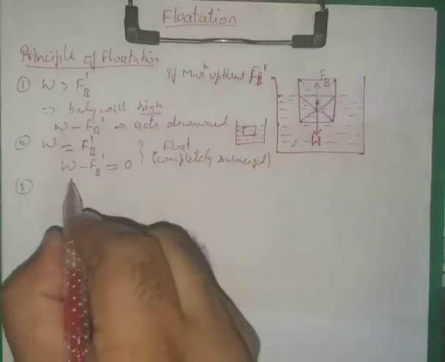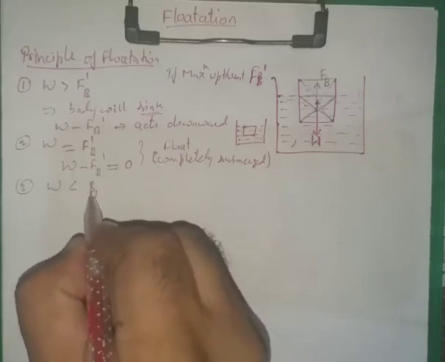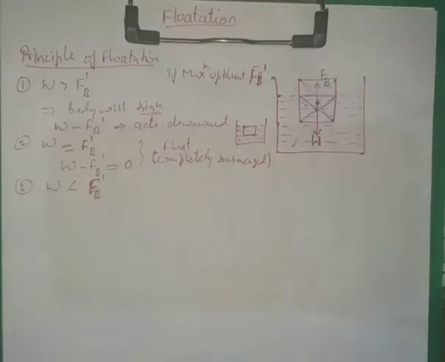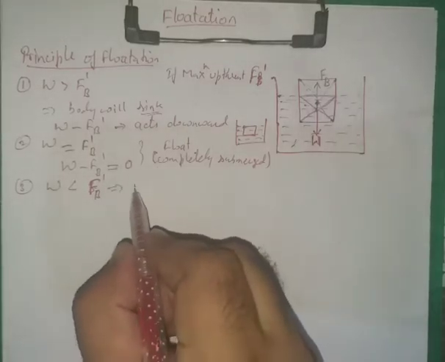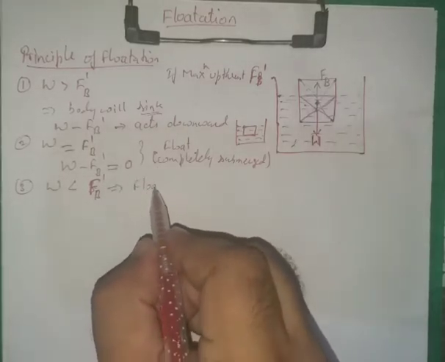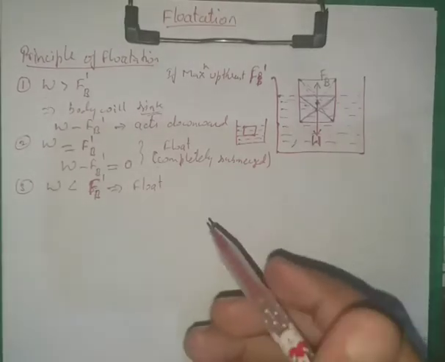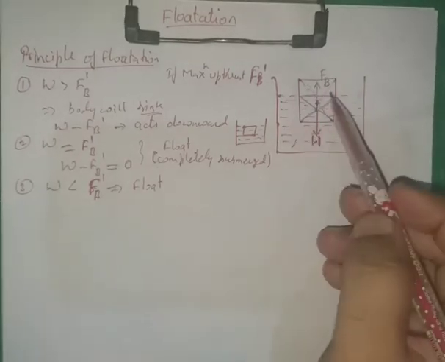And in the third case, if the weight is less than the maximum upthrust force, then also the body will float, but some part will be outside, as I have shown in this diagram.